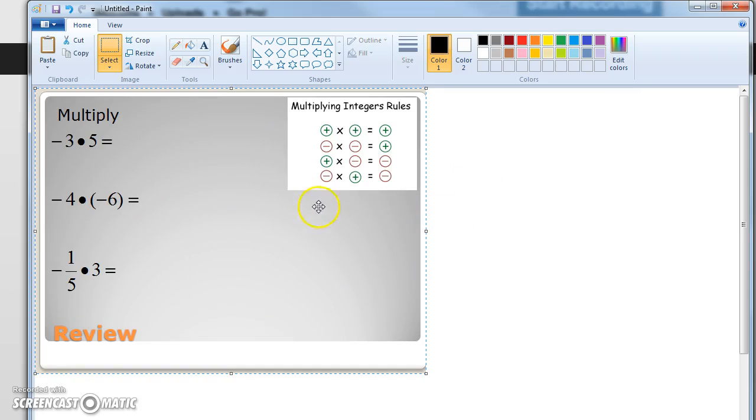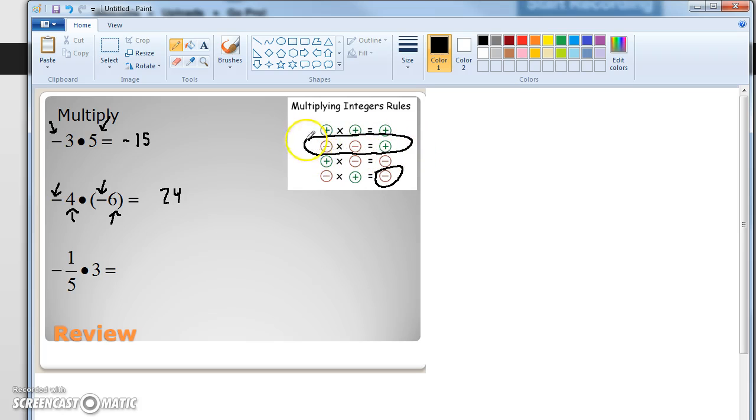Okay, so I want to go over some integer stuff. And so I want to talk about these rules for multiplying integers, when it's going to be positive, when it's going to be negative. So for example, when there is a negative and a positive, your answer is going to be negative. If they're not the same sign, it's going to be a negative number. So 3 times 5 is 15, and since only one of them is negative, my answer is negative. So we just do the math as usual. 4 times 6 is 24. Since they're both negative, my answer is actually going to be positive. See that they're both negative?